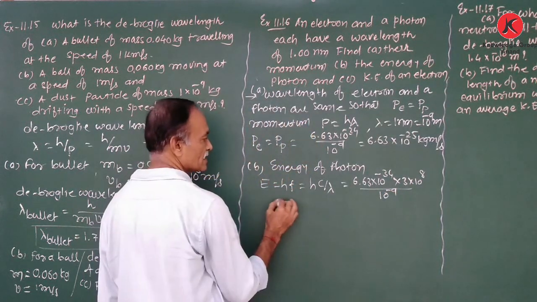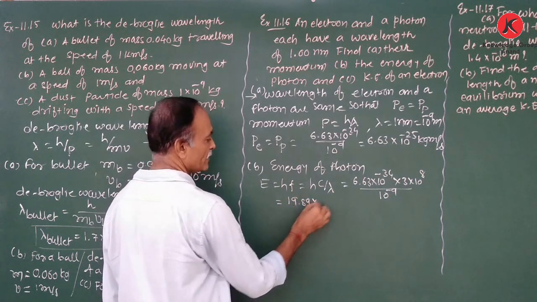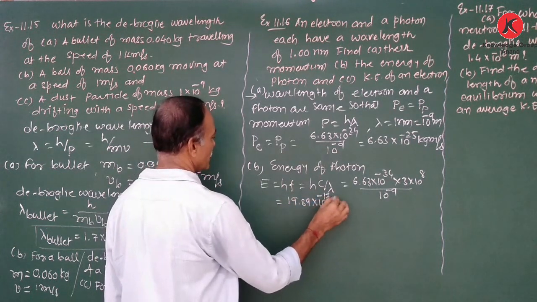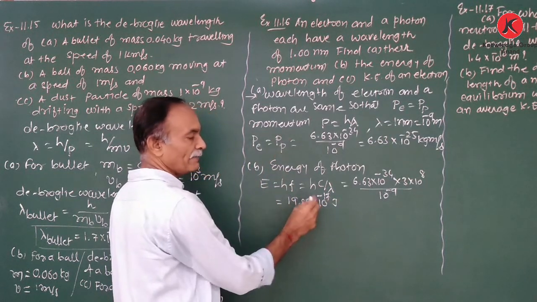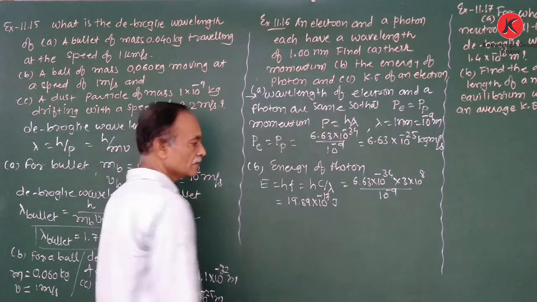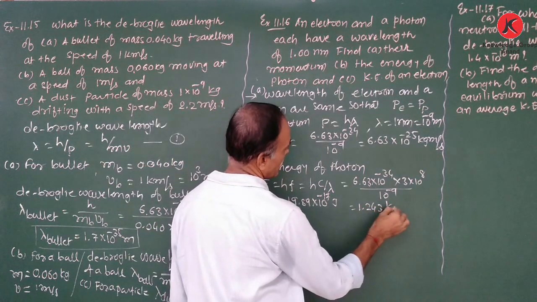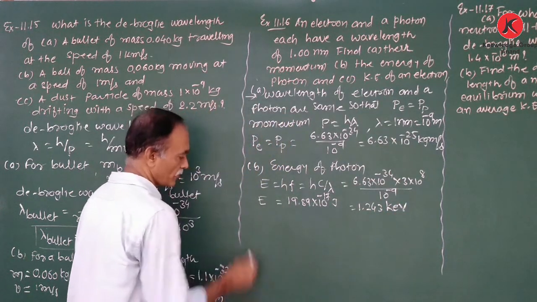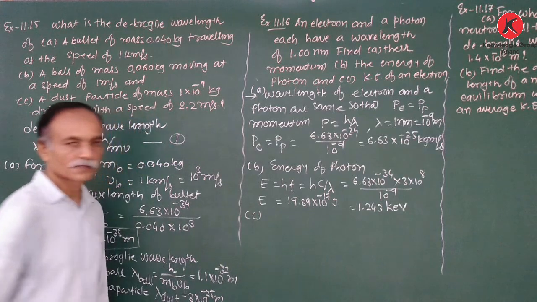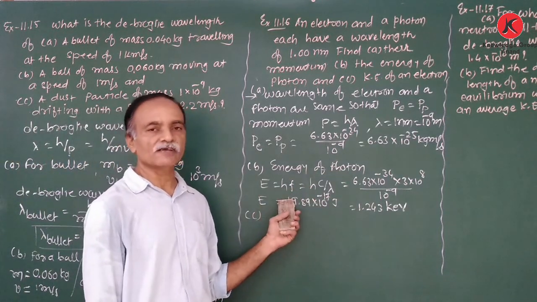Thus, we obtain the energy of photon is 19.89 into 10 is to minus 17 joule. Convert into electron volt, so divide by charge of an electron. So we obtain 1.243 kilo electron volt. That is the energy of photon. The equation is from the characteristic of photon, E is equal to hf.